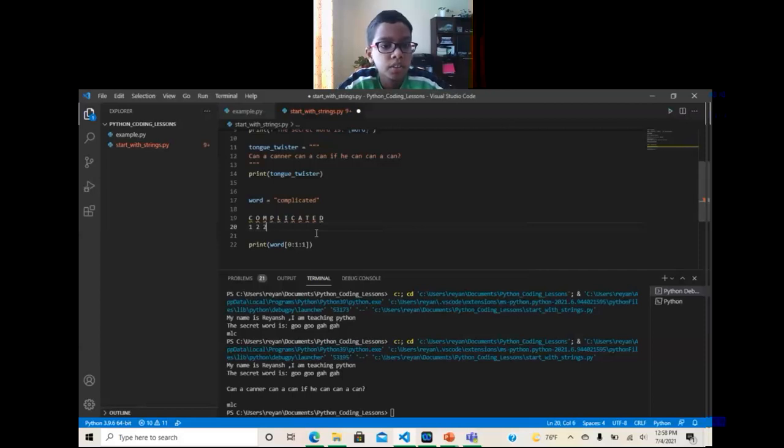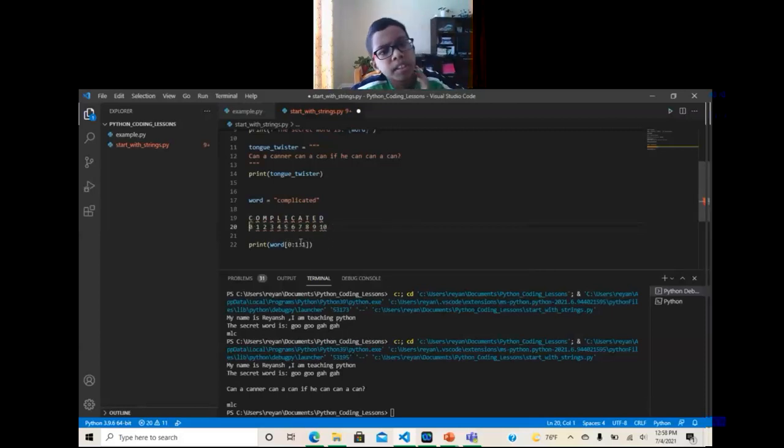1, 2, 3. No, no, no. It doesn't actually start with a 1, it starts with a 0. You might think, why does it start with 0? Because it's easier for programming. So 0, 1, 2, 3, 4, 5, 6, 7, 8, 9, 10. So if we print it, the only thing that will come is C.